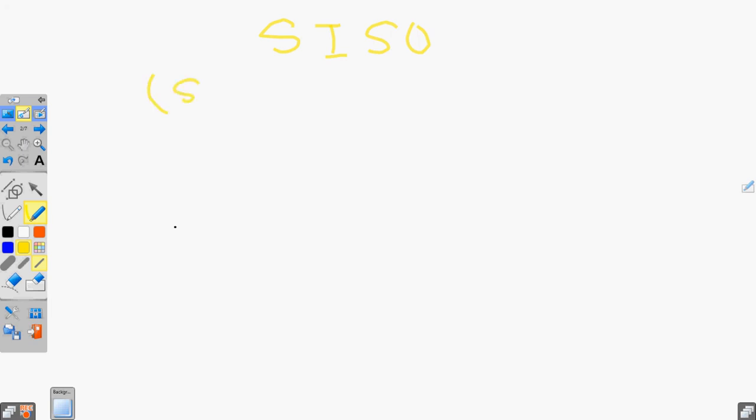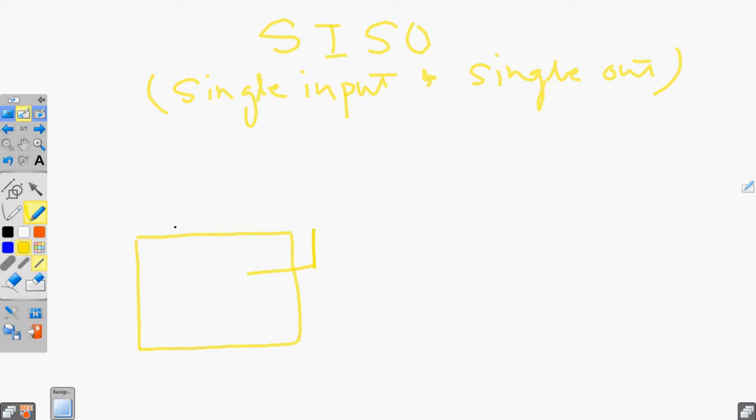SISO means single input and single output. As the name suggests, single input means there is a single transmitter and single output means there is a single receiver. So TX1 and RX1.